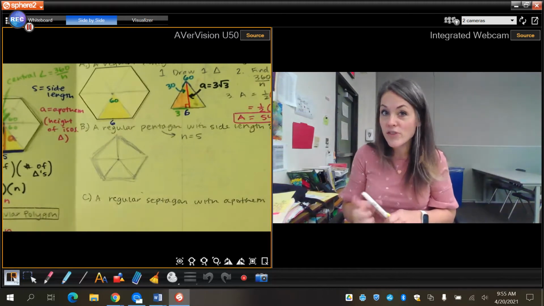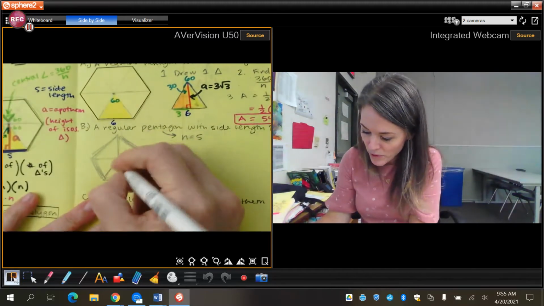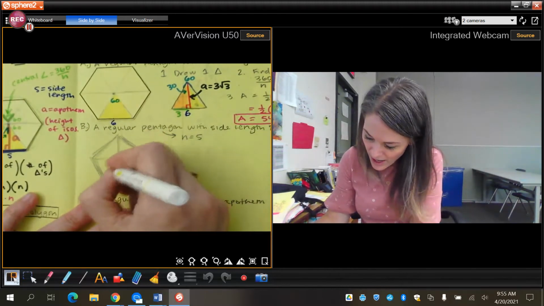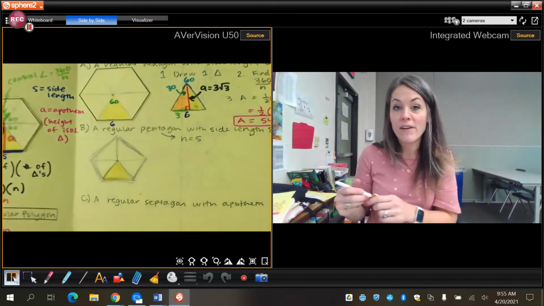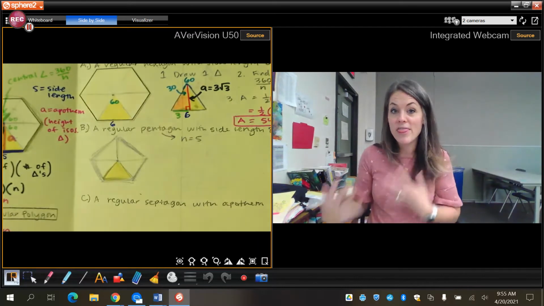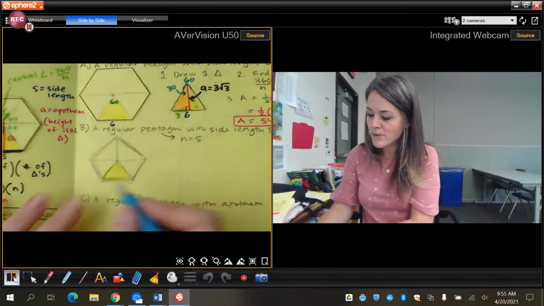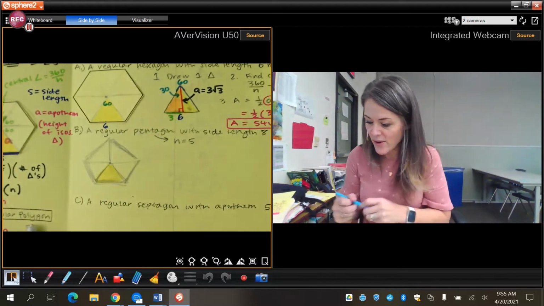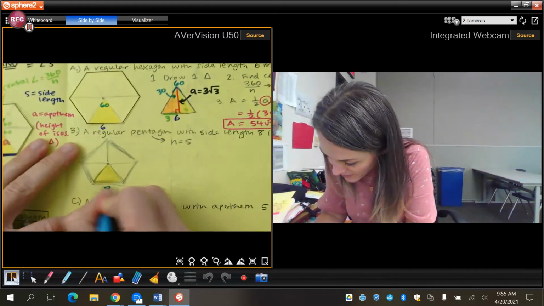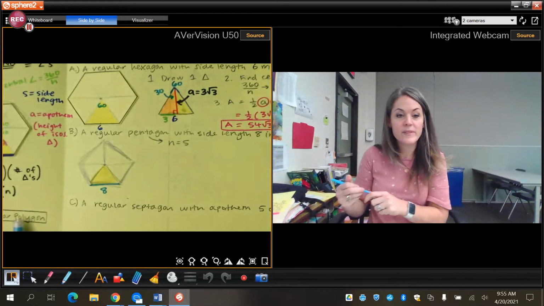But all of the triangles are congruent. So if I drew this perfectly, which I did not, but if I drew that perfectly, then all 5 of those triangles would be the same. Okay, so here they tell us that the side length is 8. Okay, so here I have a pentagon. This side length right here is 8.